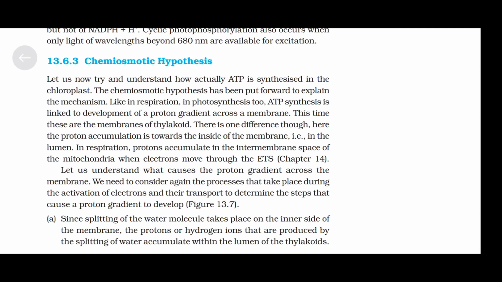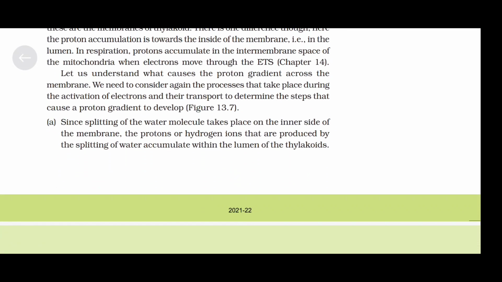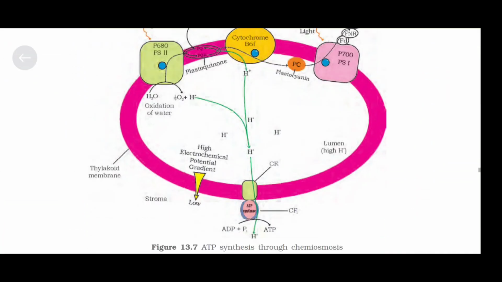In respiration, protons accumulate in the intermembrane space of the mitochondria when electrons move through the ETS. Let us understand what causes the proton gradient across the membrane. We need to consider again the processes that take place during the activation of electrons and their transport to determine the steps that cause a proton gradient to develop. First, since splitting of water molecule takes place on the inner side of the membrane, the protons or hydrogen ions that are produced by the splitting of water accumulate within the lumen of the thylakoids.